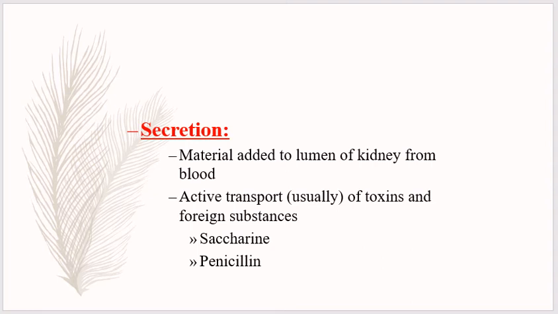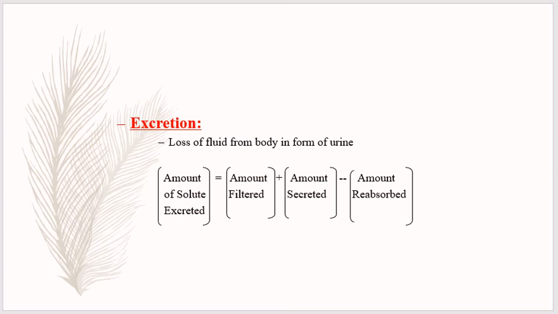Material is added to the lumen of the kidney from the blood through active transport of toxins and foreign substances such as saccharin and penicillin. And excretion is the last step of urine formation, the loss of fluid from the body in the form of urine. The amount of solute excreted is equal to the amount filtered plus the amount secreted minus the amount reabsorbed.